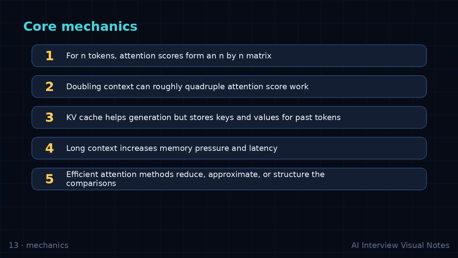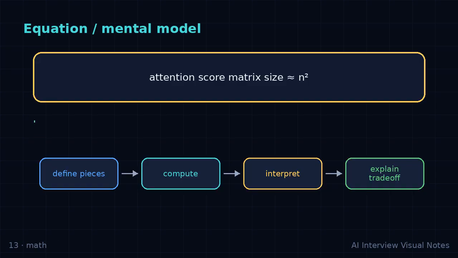Concrete example. A 1000 token prompt creates about 1 million pairwise attention scores per head. A 10,000 token prompt creates about 100 million. That is why context length changes serving cost so quickly. Walk through the example slowly. Say what changes at each step, what stays fixed, and why the operation helps the model produce a better representation.